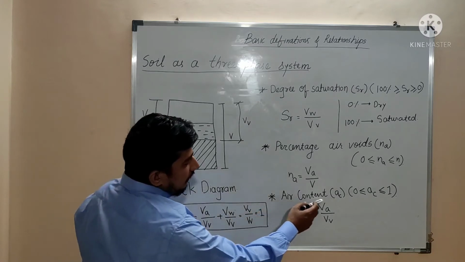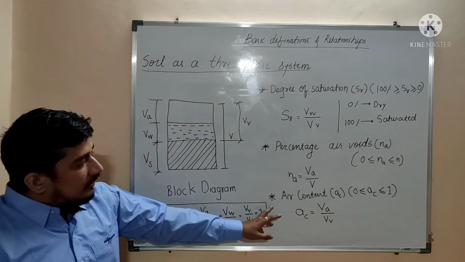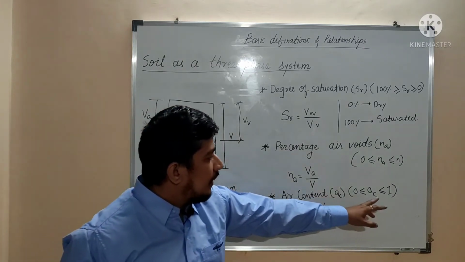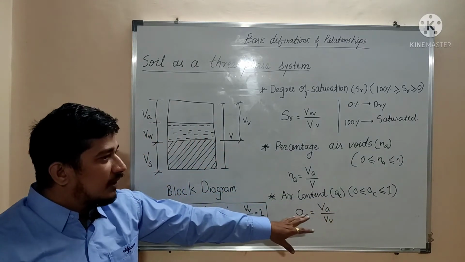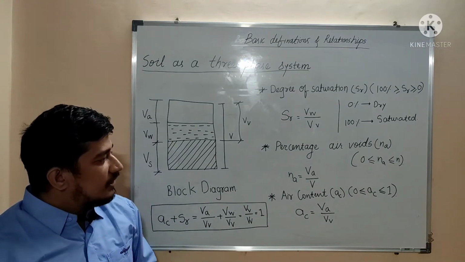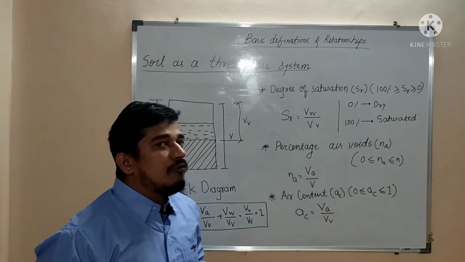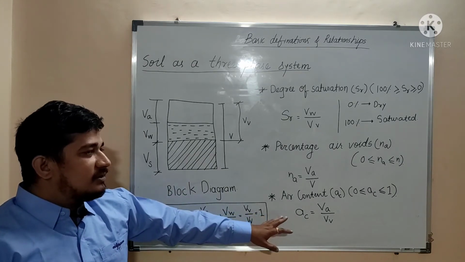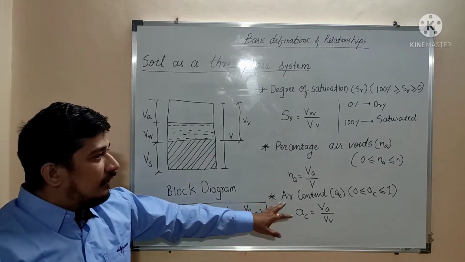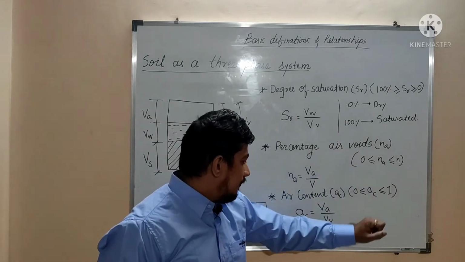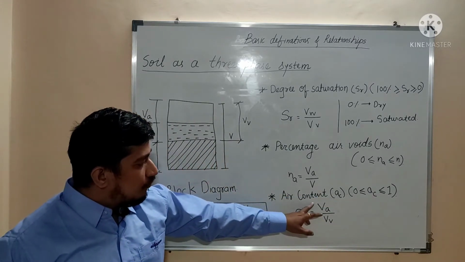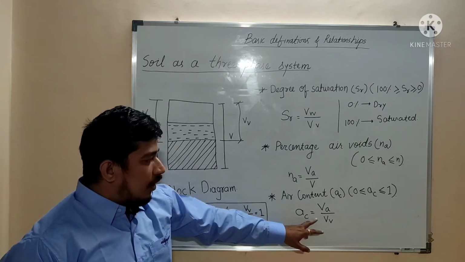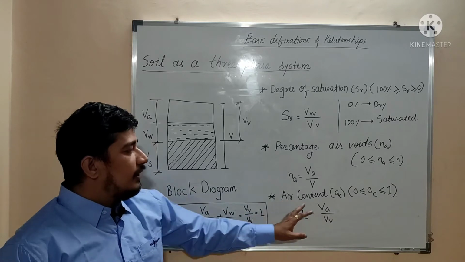Then after that, the air content. Air content also varies from 0 to 1. It can be 0 or it can be 1. When the soil is fully saturated, then there will be no air, so that's why air content will be 0. But when the soil is fully dry, in that case all the voids are filled with air, so that's why the air content will be 1. So air content is the ratio of volume of air divided by volume of voids. Means out of voids, how much air is there, that is shown by the air content.